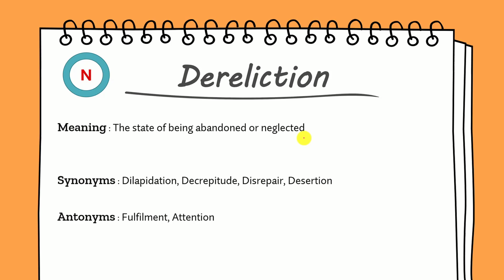Now let's take a look at its synonyms. Its synonyms are dilapidation, decrepitude, disrepair and desertion. These all words are very important, especially dilapidation and decrepitude. Now let's take a look at its antonyms. Its antonyms are fulfillment and attention. These are the antonyms of dereliction. Now let's move on to the next word.